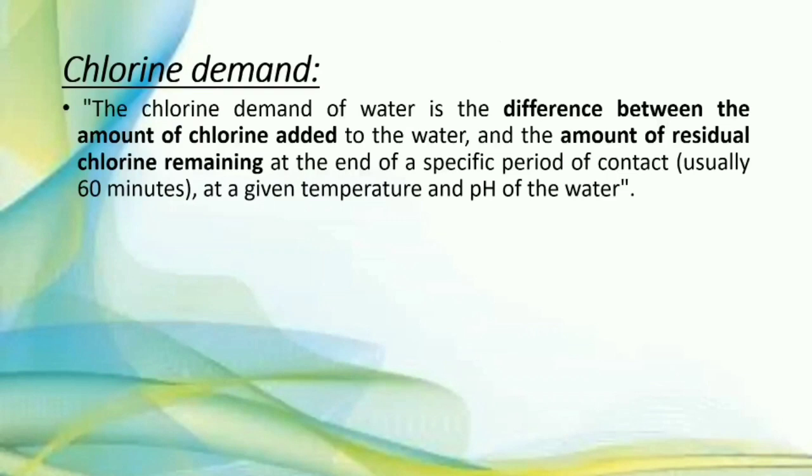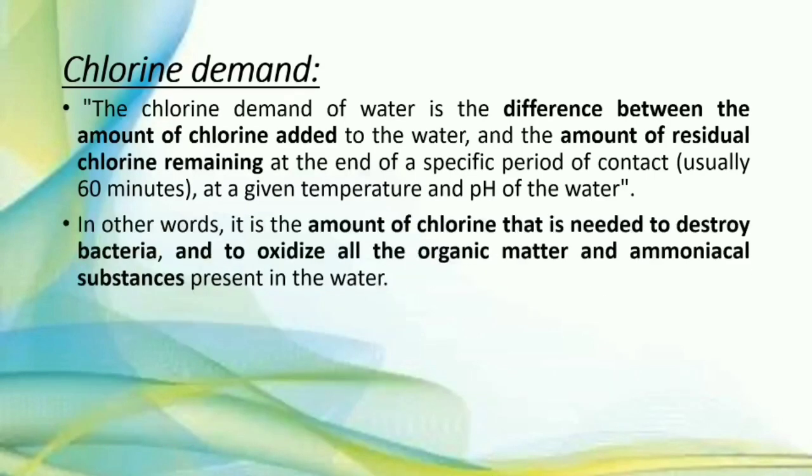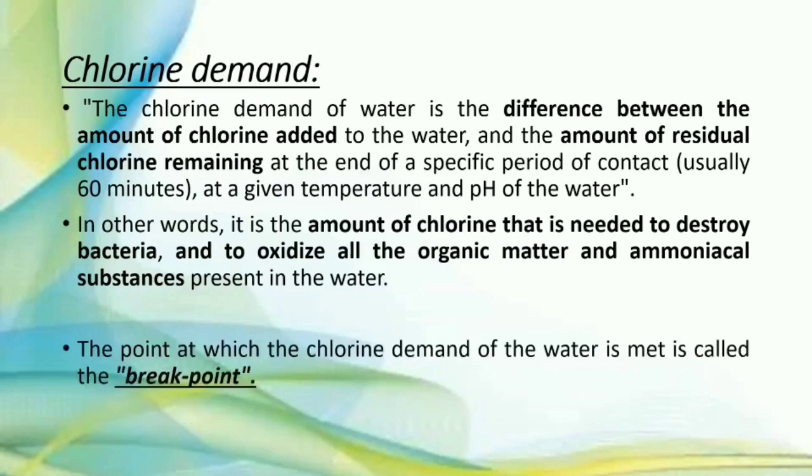It is the difference between the amount of chlorine added and the amount of residual chlorine remaining. In easy words, it is the amount of chlorine which water requires for disinfection, that is, the amount needed to destroy the bacteria or to oxidize all organic matter and ammoniacal substances.